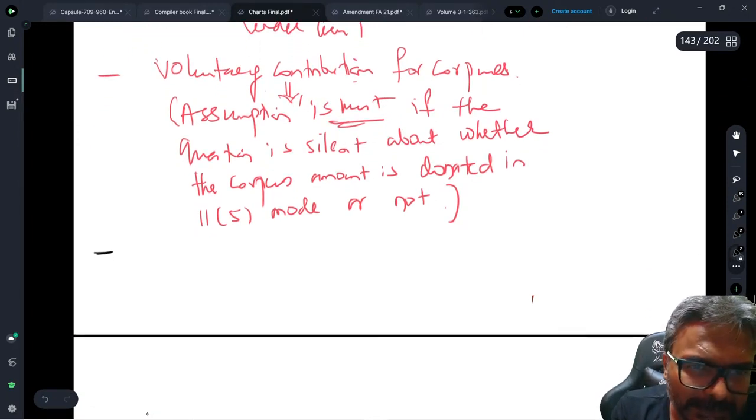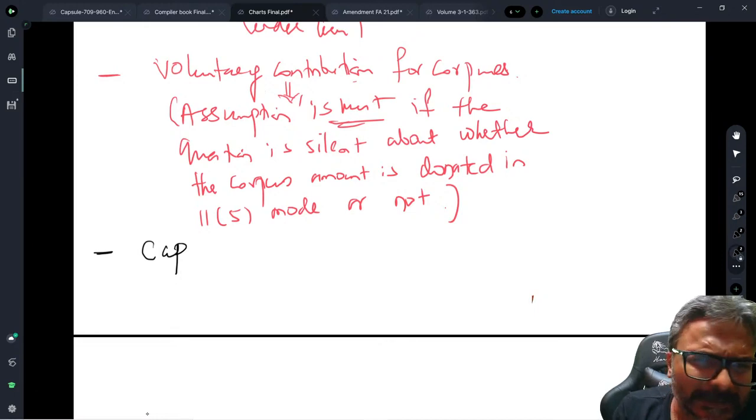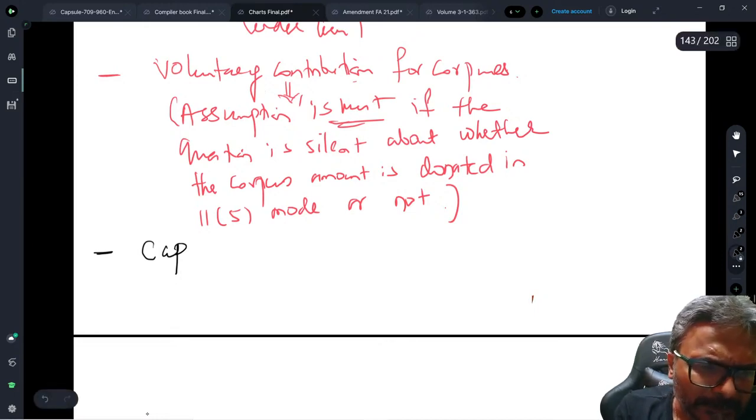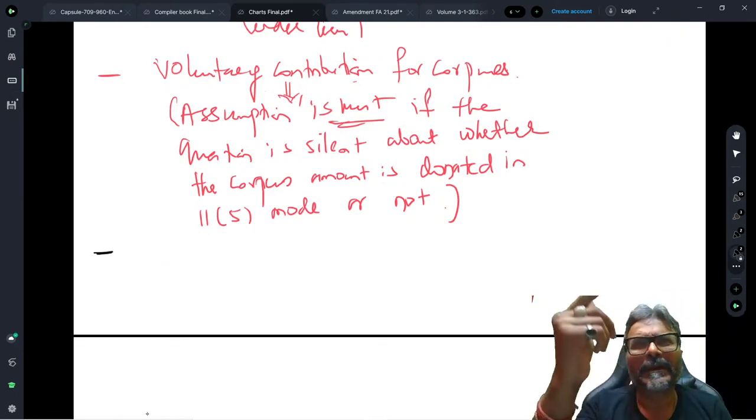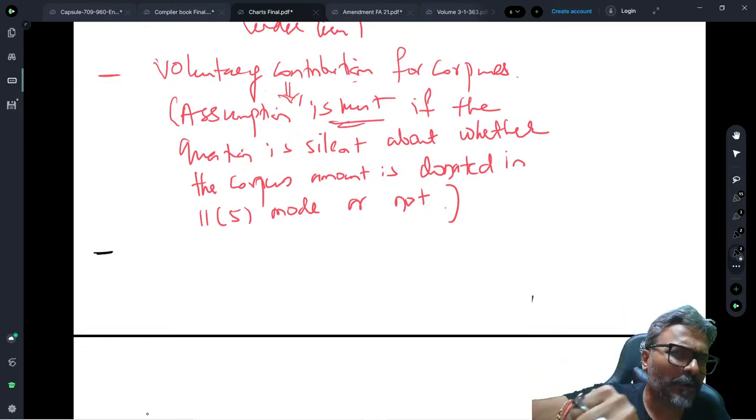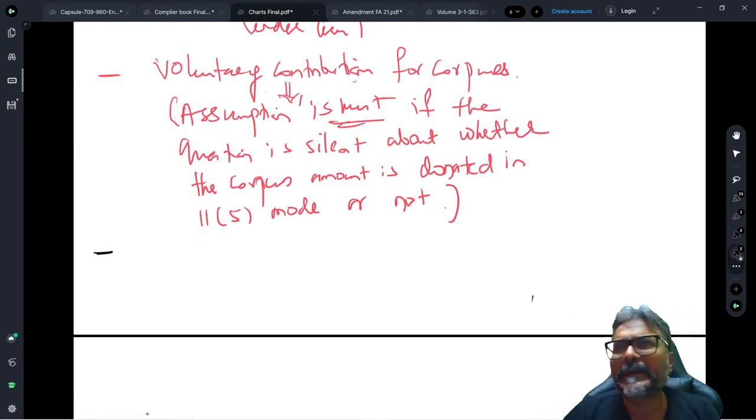Students, the next one is about the capital gains. Okay, now if you permit, I'll discuss this amendment with all of you. If you all are permitting, then I will discuss this amendment also. Let me quickly discuss this one. Since I'm there in the corpus part, I'll just discuss the amendment with you.